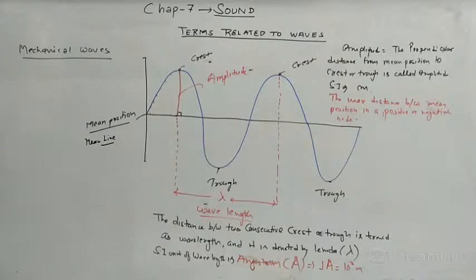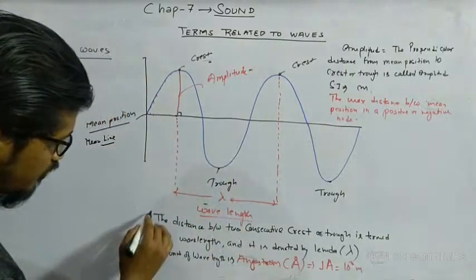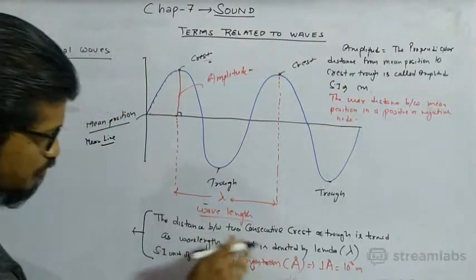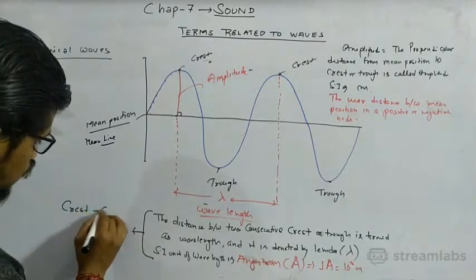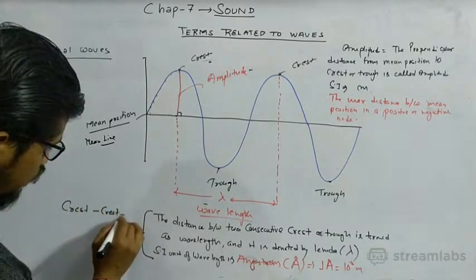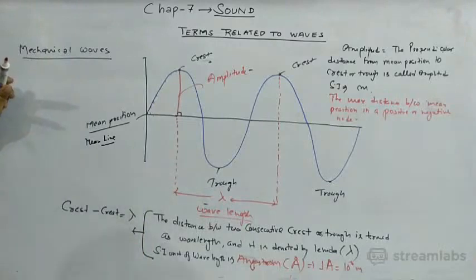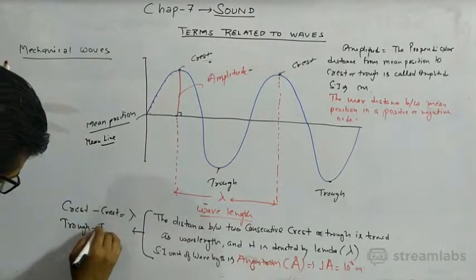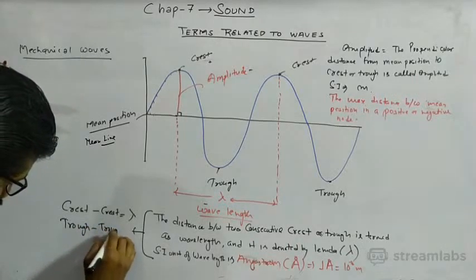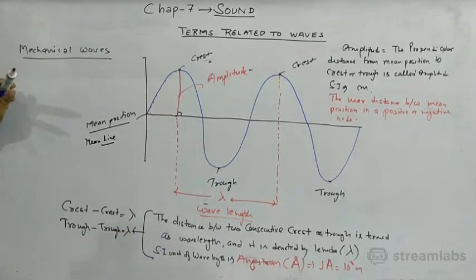Okay. And what is wavelength? The distance between two consecutive crest to crest is equal to lambda. Or we can write trough to trough; trough to trough is also called lambda.